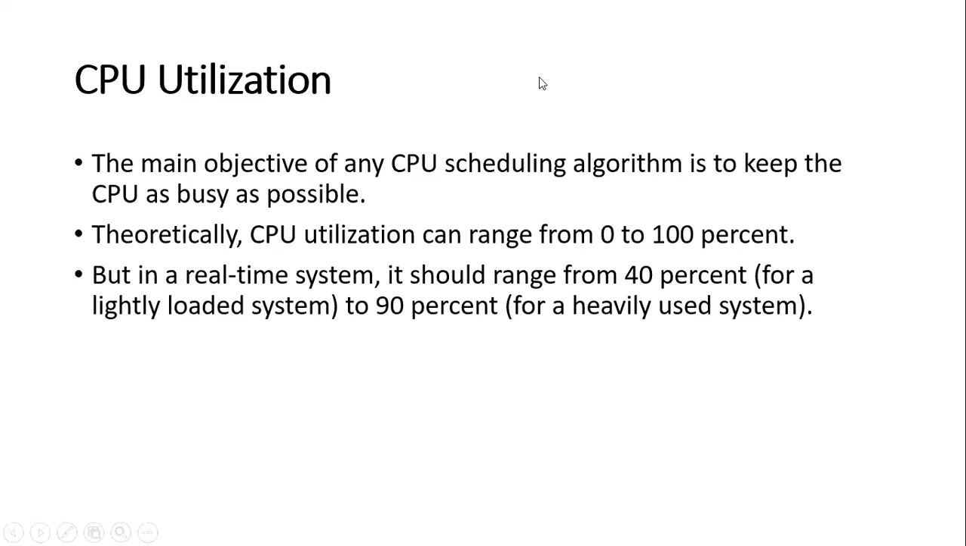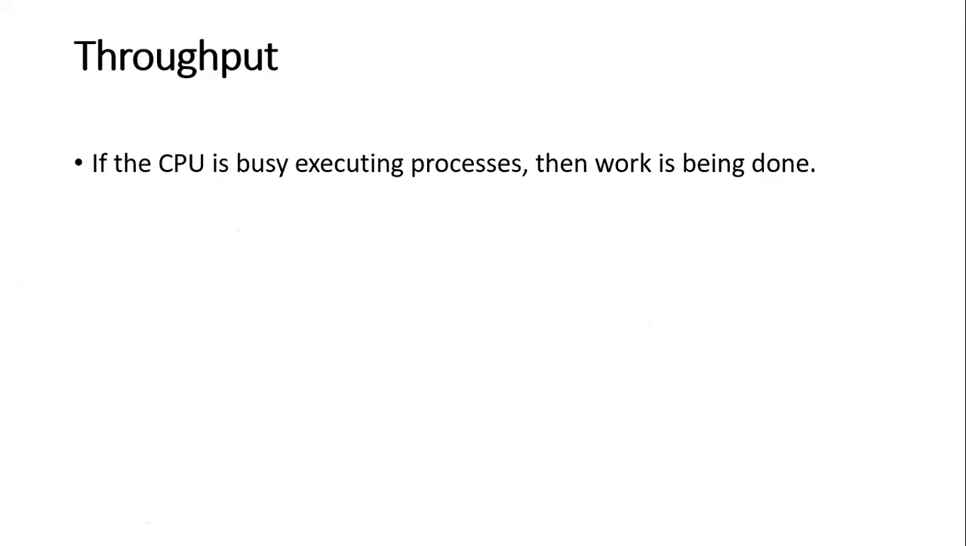So in a real-time system, CPU utilization should range from 40% for a lightly loaded system to 90% for a heavily used system. Now, the next point is throughput. The first point was CPU utilization. The next point is throughput.